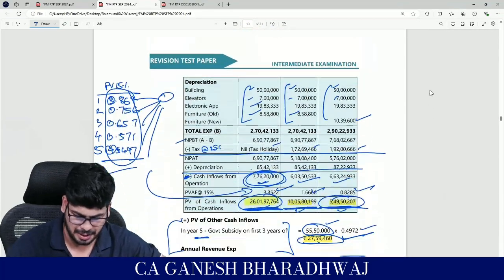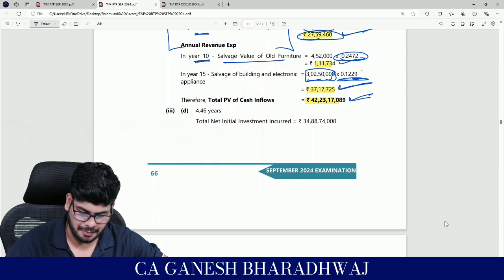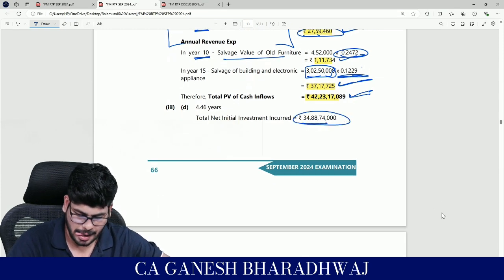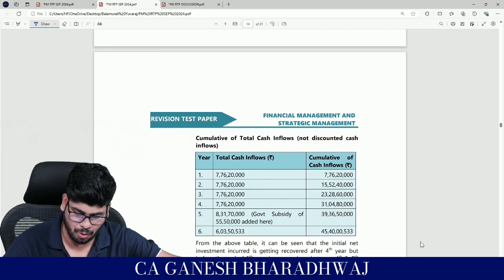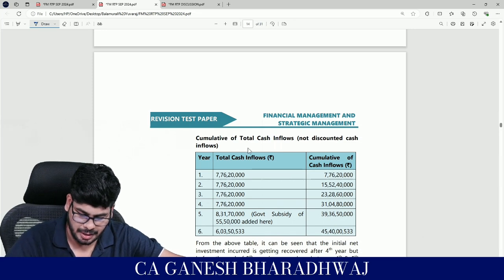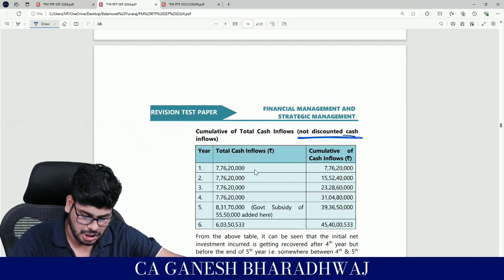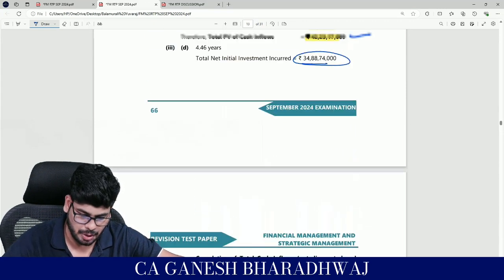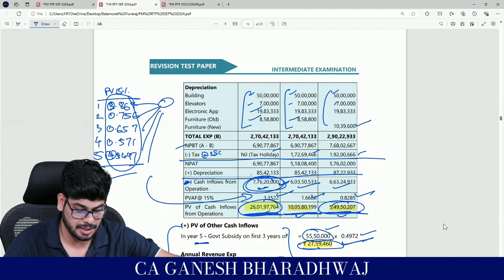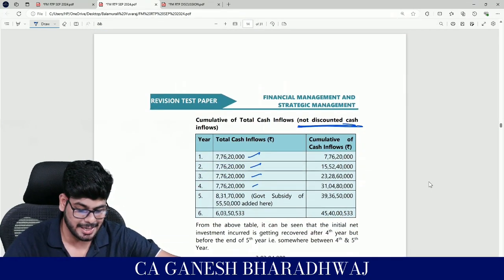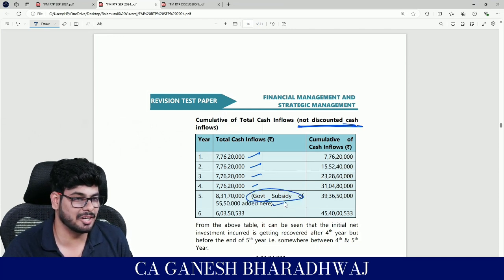I think it's a fairly simple calculation that many of you might have known already. So what was the initial investment amount? It's going to be 74,000, right? So this is the amount that is there. Now it is not discounted for cash inflows. So where do they get these figures from? These figures you would have got from this step, before discounting itself. 7 crores 76 lakh 20,000 is the amount of profit that you get in each of the 5 years. But wait, at the end of 5 years some government subsidy is also coming in. Clear with this, right?